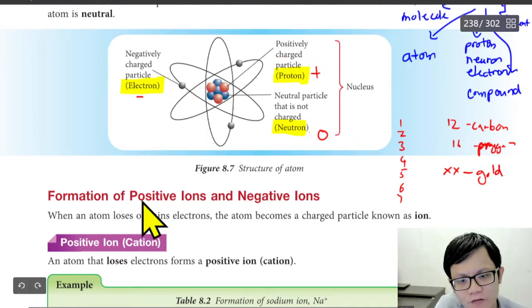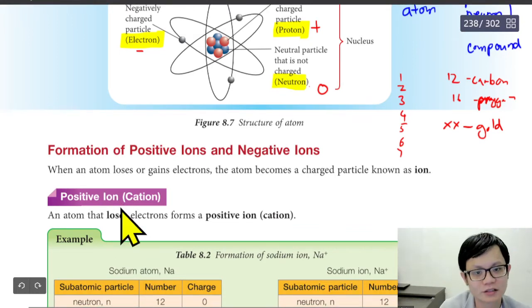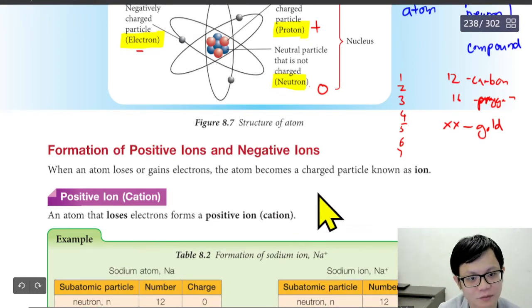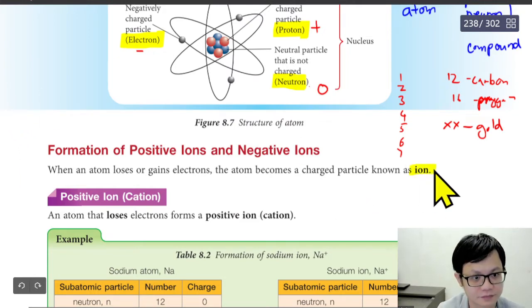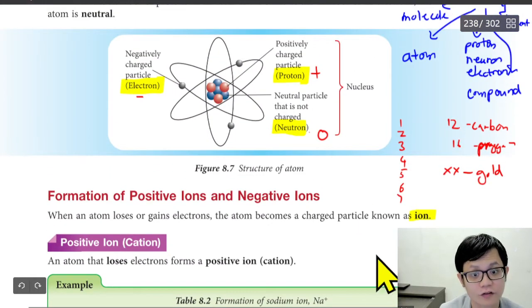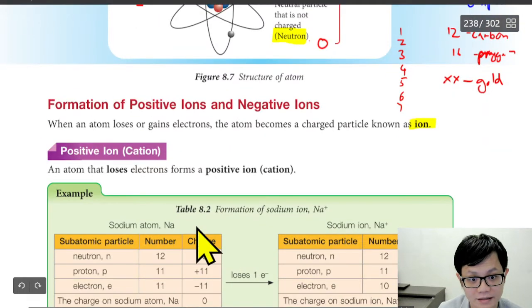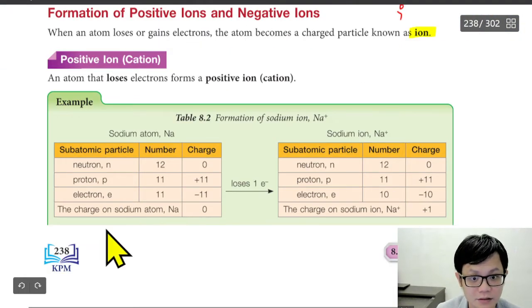Okay. Formation of positive ion and negative ion. When an atom loses or gains electron, an atom becomes charged with an ion. Okay, so they are charged with an ion. What do you mean by they are charged with ion? For example, sodium is 0.